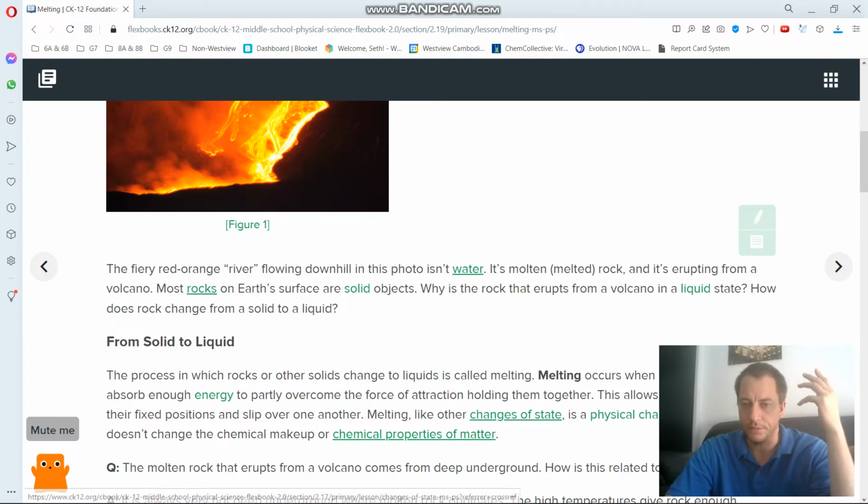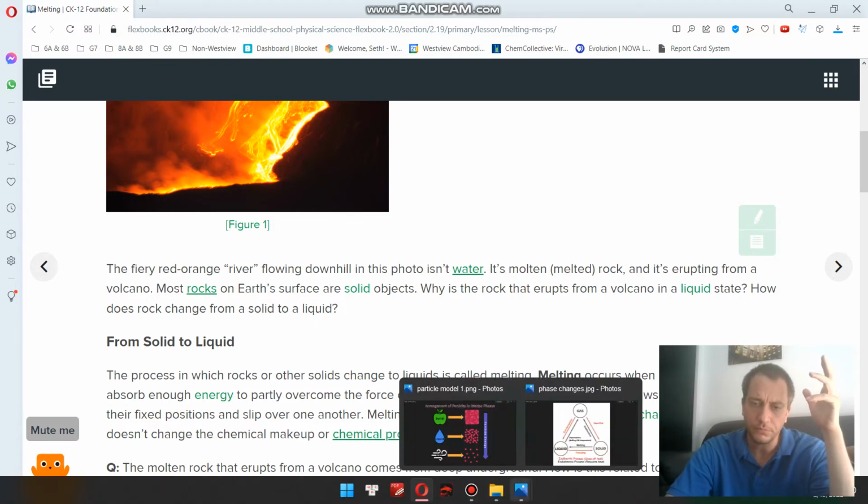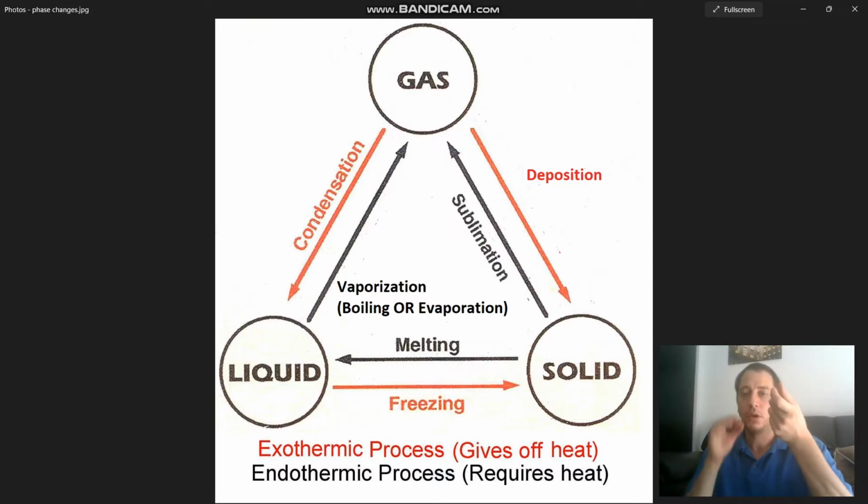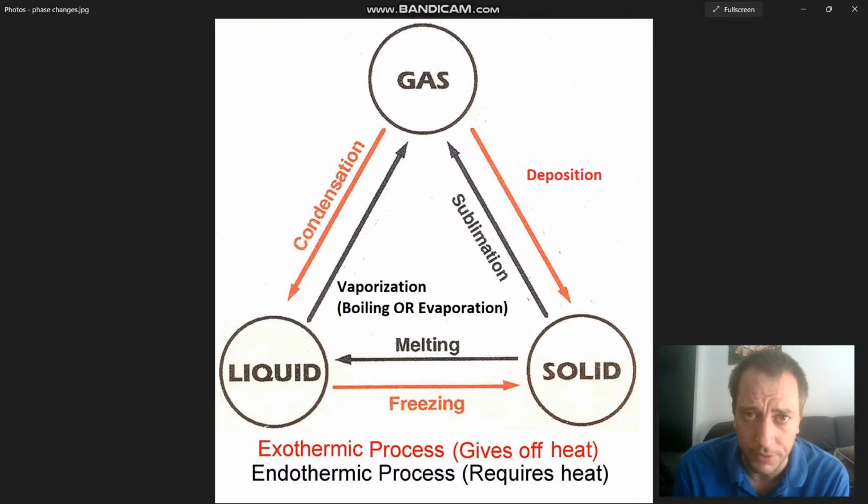You should remember the melting point, just like the freezing point, that temperature. Go back to our picture here. From a solid to a liquid is melting. From a liquid to a solid is freezing. That temperature is the same. So the freezing point and the melting point of water are the same, 0 degrees Celsius.